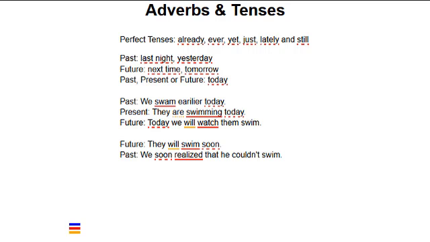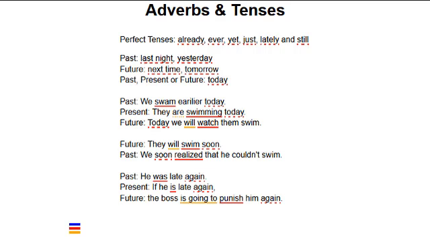Stories are written in both the past and present tense. Time is relative to the events of the story and not to the listener or the speaker. Another example of an adverb of time that can be used with all tenses is again. Consider, he was late again. If he is late again, the boss is going to punish him again.